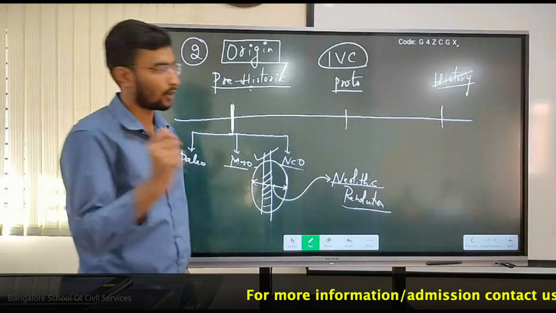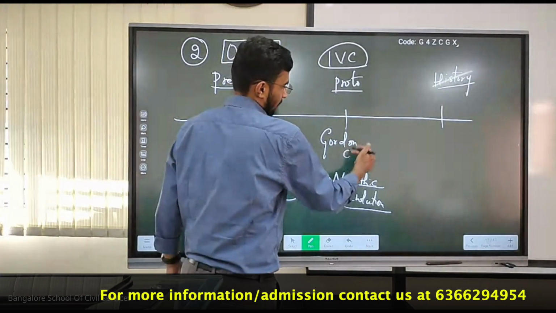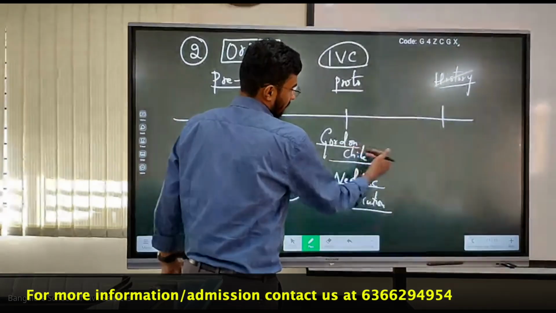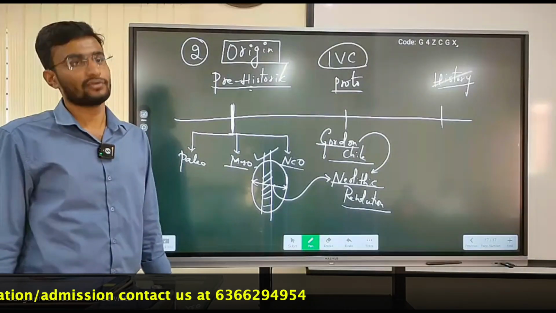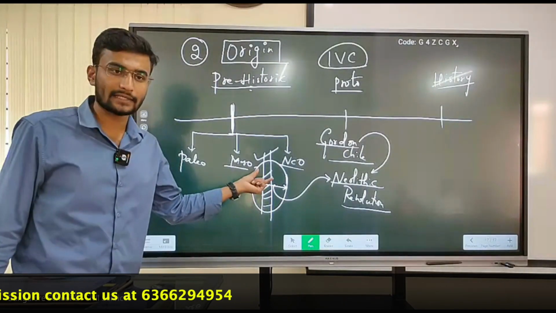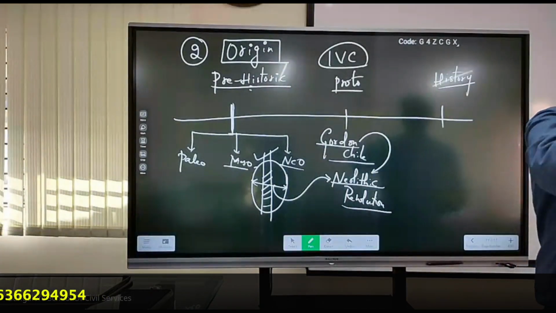This is highly important. Gordon Childe called it the Neolithic revolution. Why? Because settled agriculture decides everything. Settled agriculture is followed by settled villages.